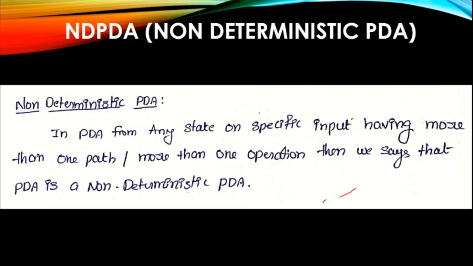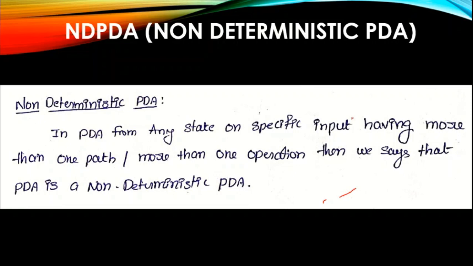For example, from Q1, when the input read is A, it can perform the push operation and also perform the pop operation. That means on a specific input it contains more than one transition or operation. Such pushdown automata are known as non-deterministic pushdown automata.